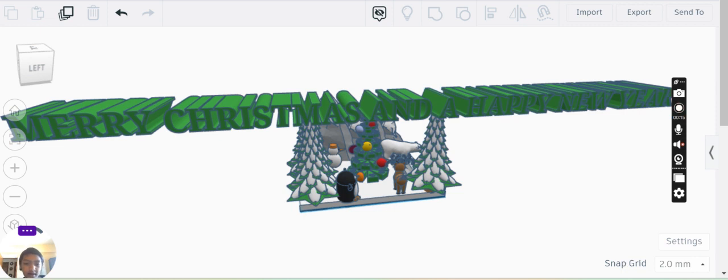I wanted to make a Christmas scenery in a forest in Tinkercad because I like to see things in a different point of view, especially in 3D shapes.